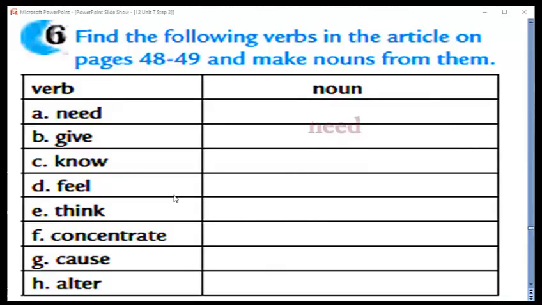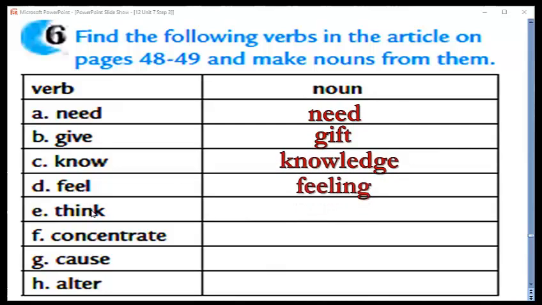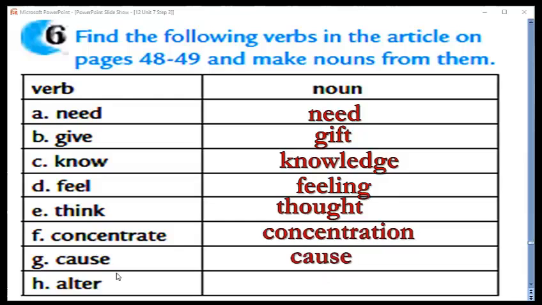Need, I think the same. Give, have a look. Gift, know, knowledge. Feel, feeling. Think, thought. Concentrate, concentration, like this. Cause, the same. Cause, alter, alteration. This is the idea. And this exercise is very important, and I'd like you to try to concentrate on the part of speech, the verb, the noun, the adjective, and so on.